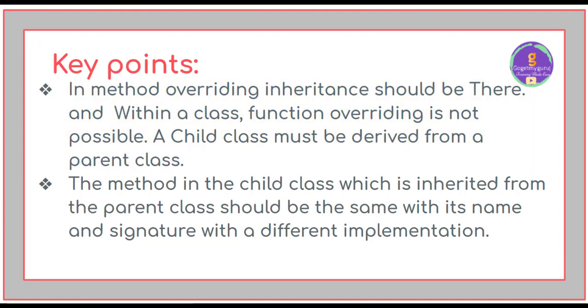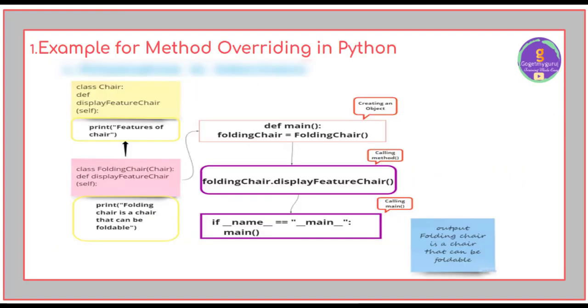Second, the method in the child class which is inherited from the parent class should be the same with its name and signature, but with a different implementation. It means different values.